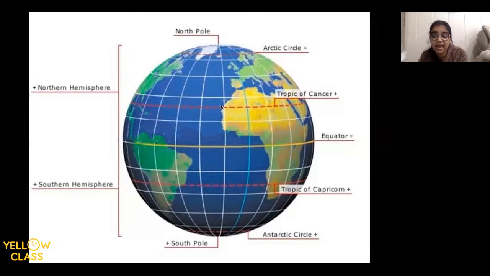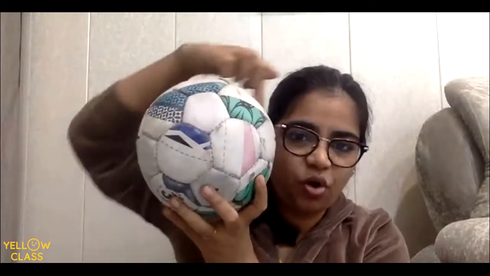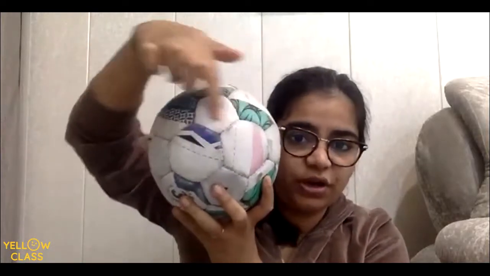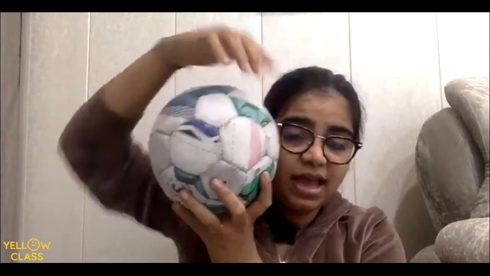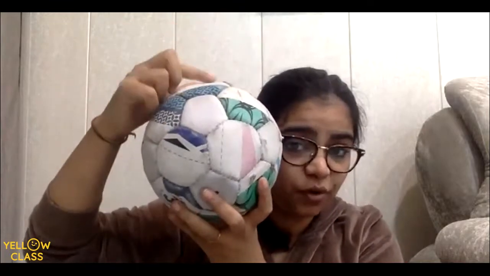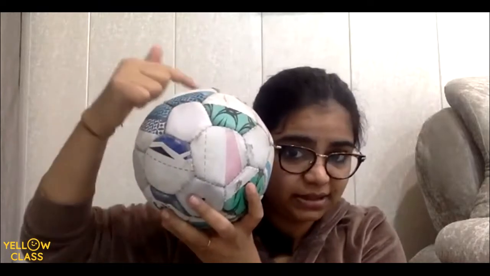Now here I'll take the example of this ball, kids. Imagine this ball is Earth. For 2 minutes, just concentrate on this ball. Now we have some lines, as we saw, which are going like this on Earth, and then we saw some lines which were going from the north to the south like this.